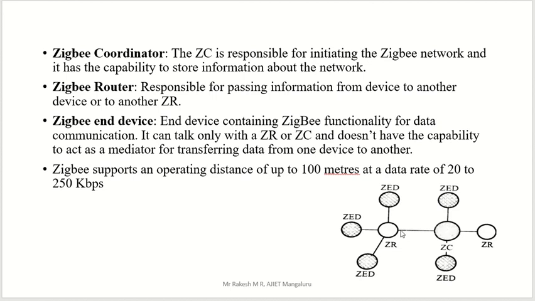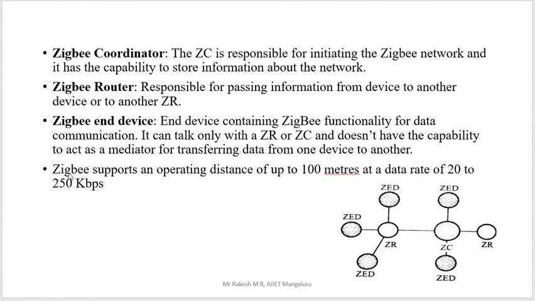ZR we can take as a mediator, but ZED we can't. For passing information from one device to another we use ZR, while ZED is used for data communication, but it doesn't have the capability to act as a mediator for transferring the data.